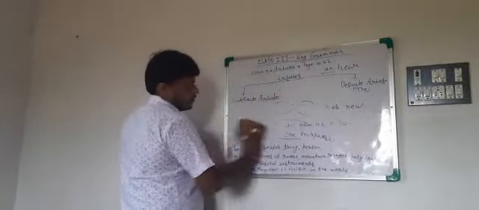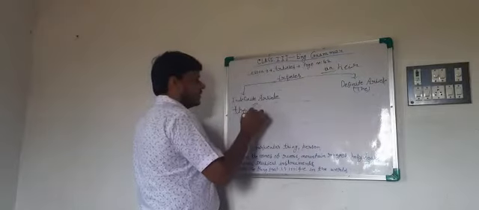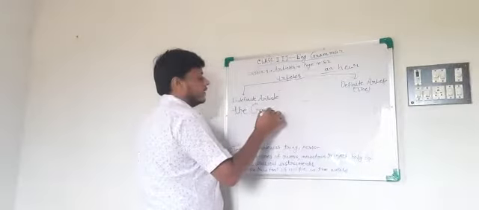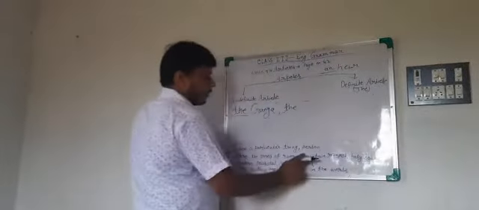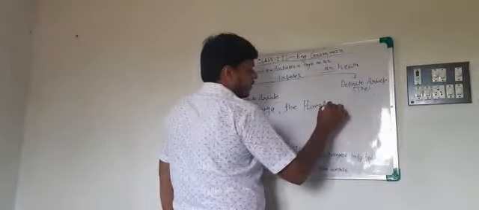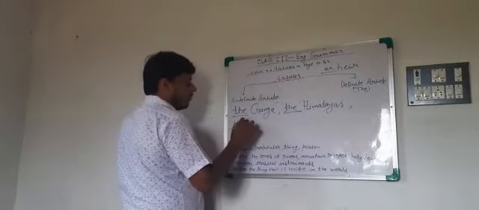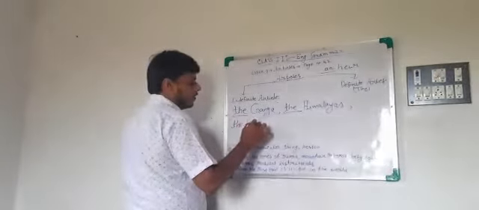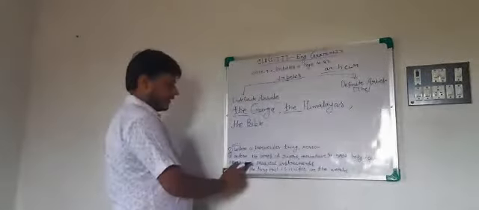Next rule: before the names of rivers, mountain ranges, holy books, newspapers, musical instruments. It's a big rule, you have to remember. Before the names of rivers, like the Ganga. Next, names of mountain ranges, the Himalayas. Holy books, the Bible, the Quran, the Ramayana, the Mahabharata. Is that clear? Newspapers.